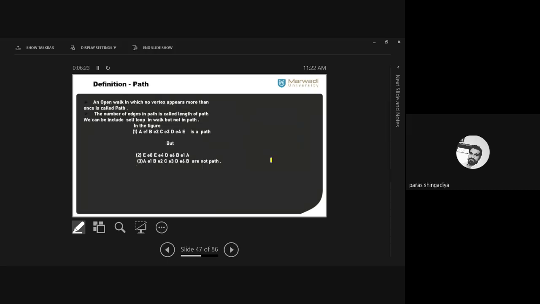And then after, next is a path that we considered in the last lecture. It is a modification of the walk definition. We just consider an open walk where no vertex appears more than once. ठीक है, आपको एक ओपन वॉक करनी है और उस ओपन वॉक में कोई भी वर्टेक्स दूसरी बार रिपीट नहीं होना चाहिए. ठीक है, no vertex appears more than once. एक वर्टेक्स को आपको एक ही बार यूज करना है, मींस एक प्लेस आपको एक ही बार विजिट करना है. ठीक है, और it should be an open, मींस कहीं से आपने स्टार्ट किया, you just end your journey with a different place. Clear? And no such repetition is allowed in such a route. So it is known as a path.